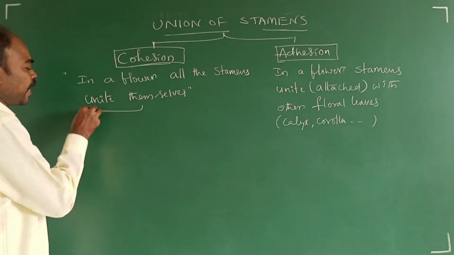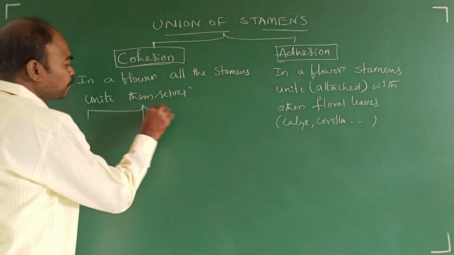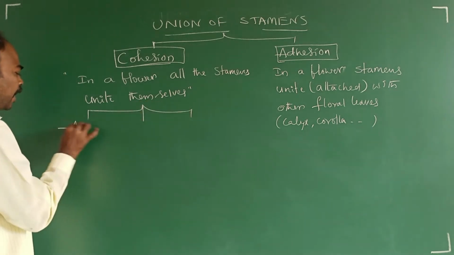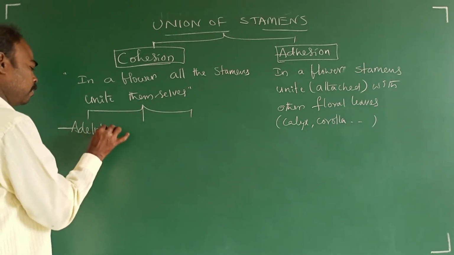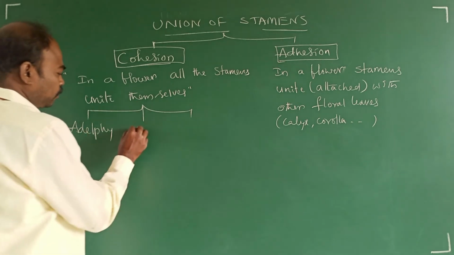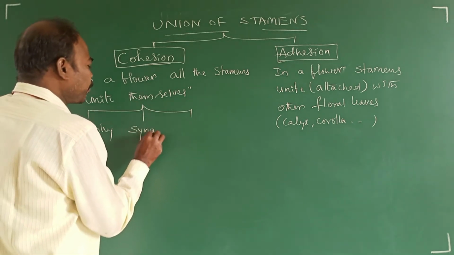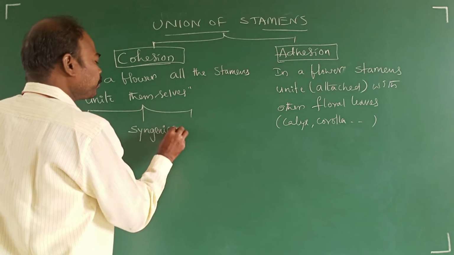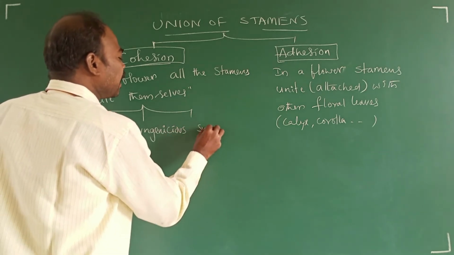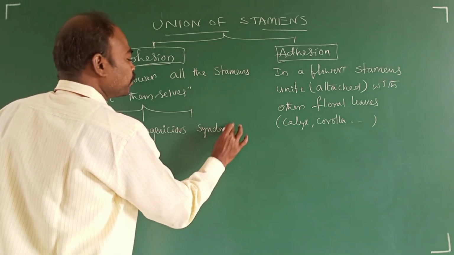In cohesion, again, three types are there: adelphi, syngenesious, synandrous.